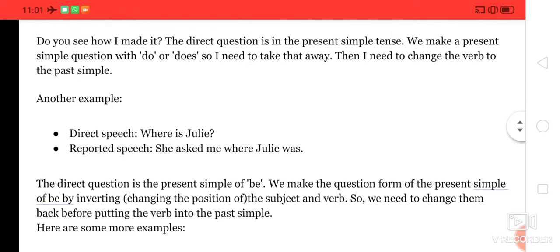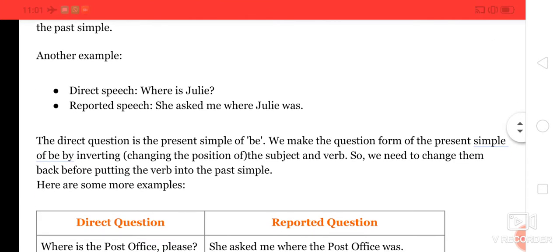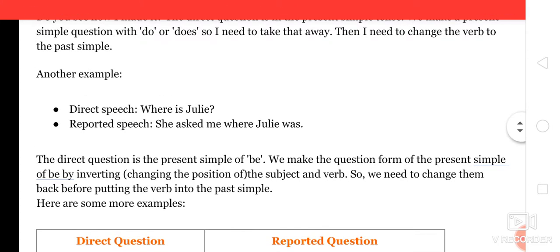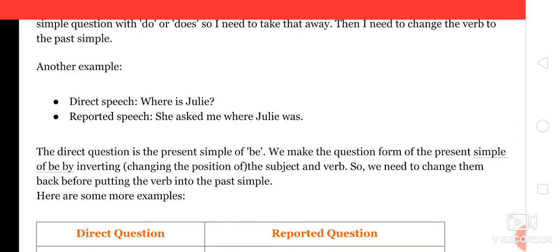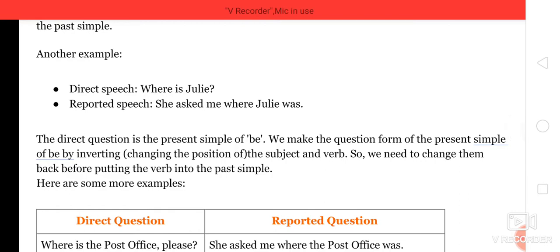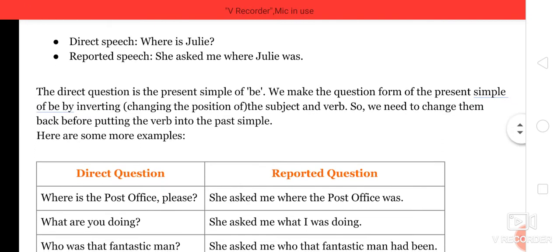Now see another example. "Where is Julie?" She asked me where Julie was. Same thing, the direct question is the present simple of be. We made the question from the simple present, and then what we did, we changed the verb into the past simple, that is, where is Julie? She asked me where Julie was. So we converted the simple present to the past simple, right?